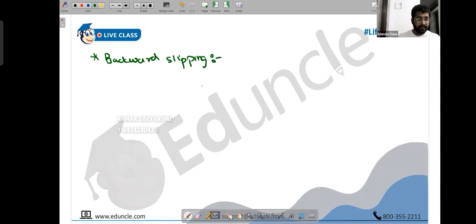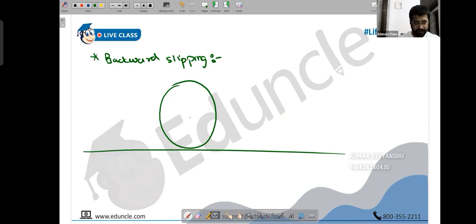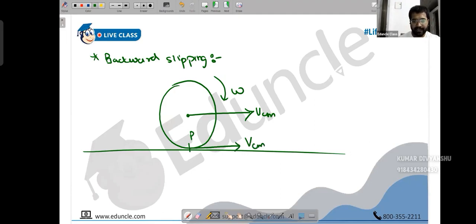Okay. So what do we have? We have got this ball, and now we have got Vcm, now we have got omega. So at this point of contact P, what do we have in the forward direction? In the forward direction, I have got, let us say, Vcm. In the backward direction, I have got r omega. But this time, r omega will be greater than Vcm. So whenever this happens, we call it backward slipping.